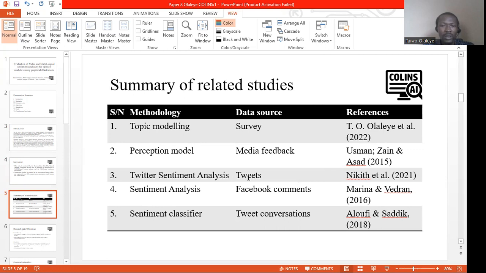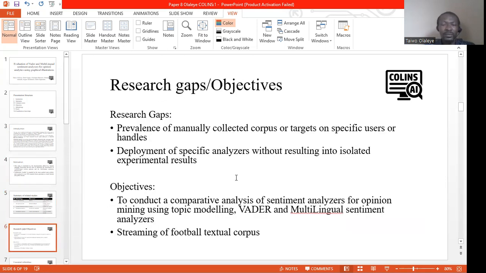Nikit et al. used Twitter sentiment analysis on tweets, while Facebook comments were analyzed by Marina, while Alofi and Sadiq also used sentiment classifiers on tweet conversations, all to unravel actionable insights from text.